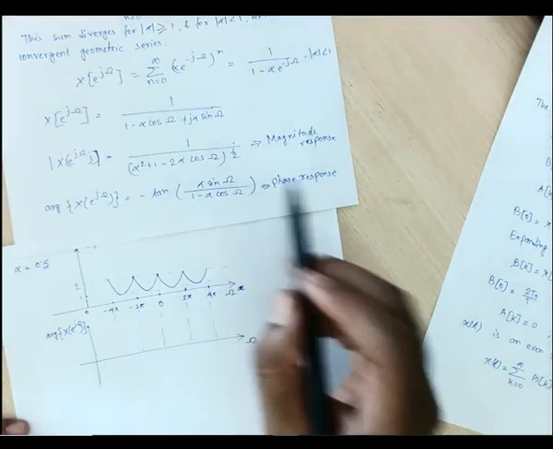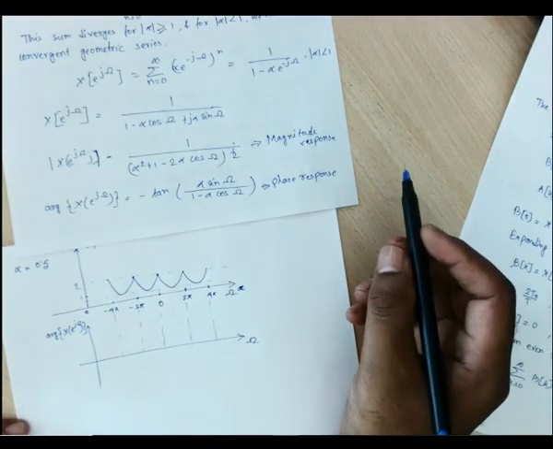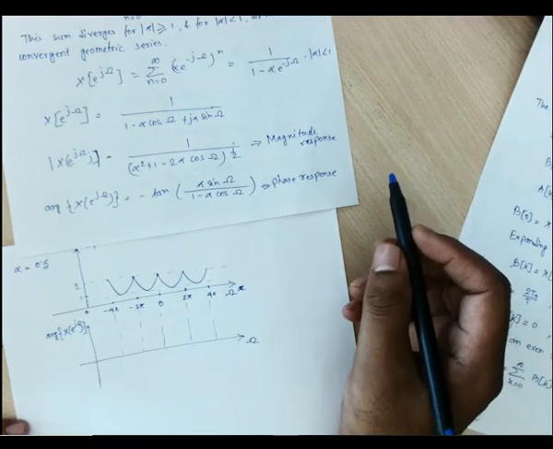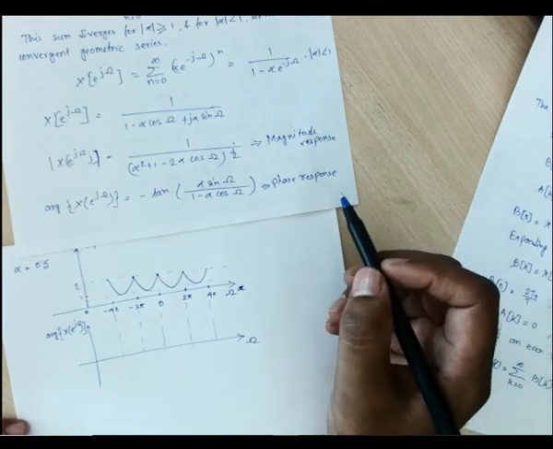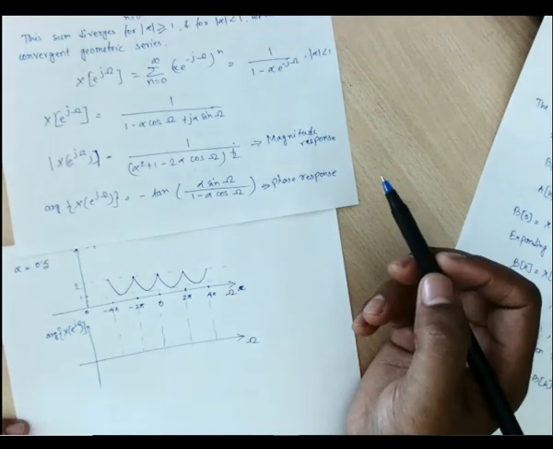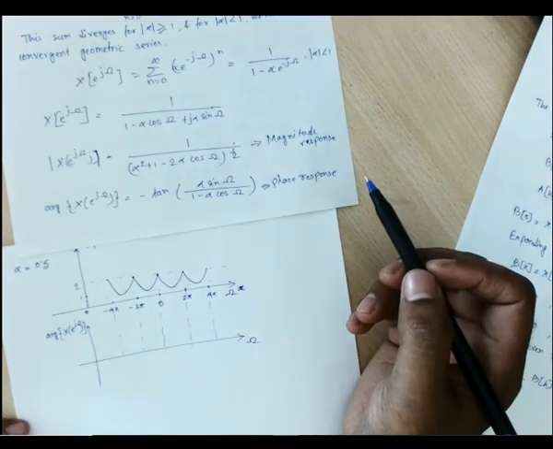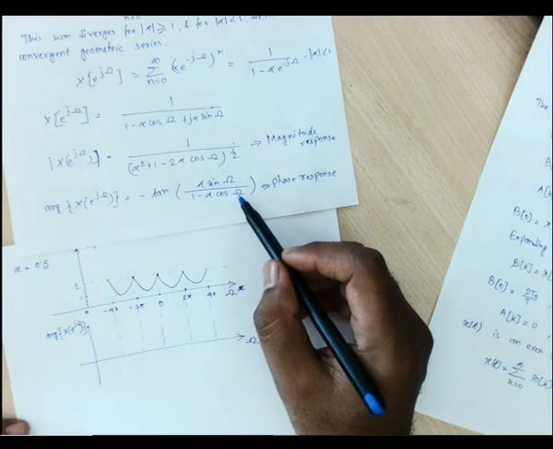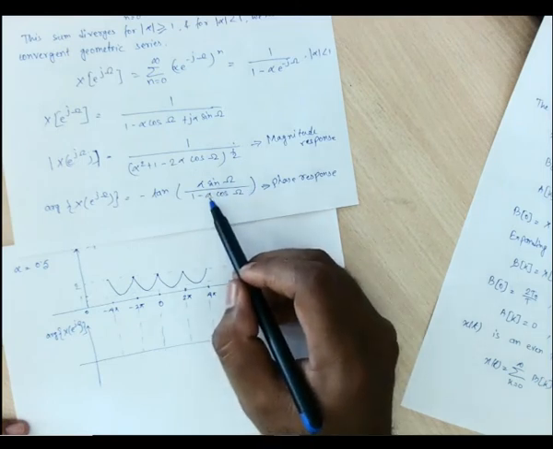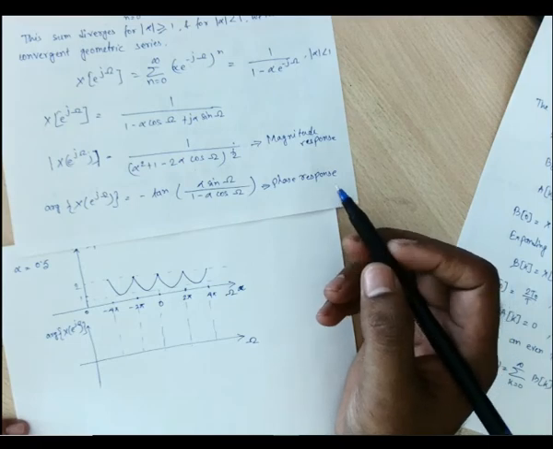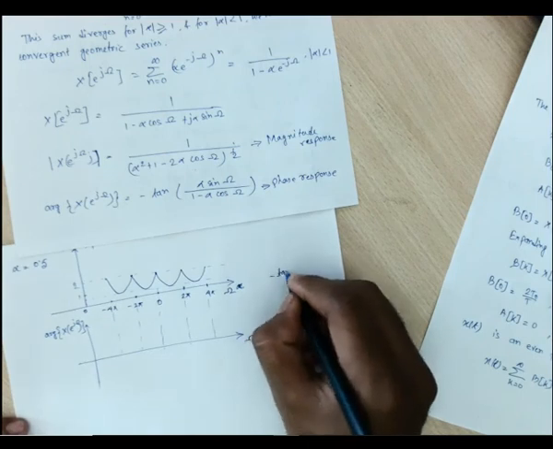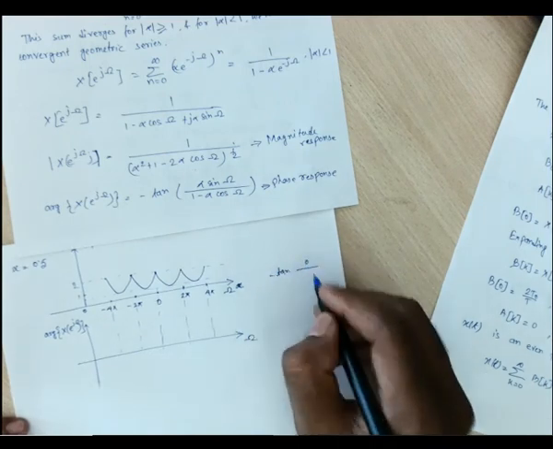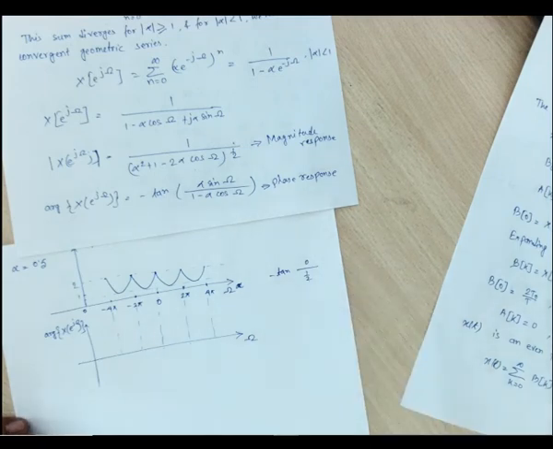If we consider omega equals 0 here, then sin 0 is 0. So 0 by 1 is 0. Cos 0 is 1. So if we consider half, 1 minus half is half. Sin 0 is 0, and below it is half. So it is coming as tan inverse of 0. Tan 0 is how much?